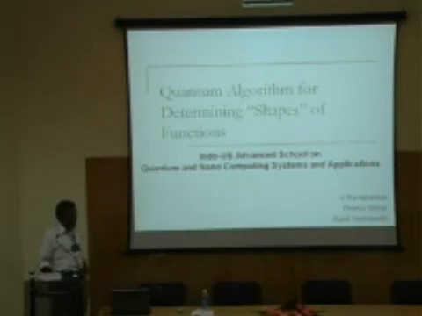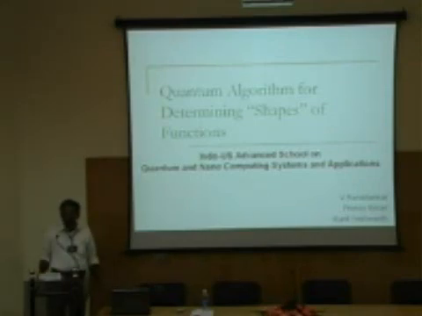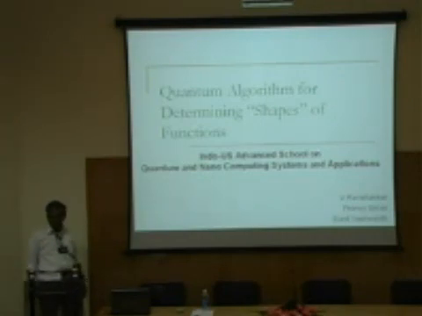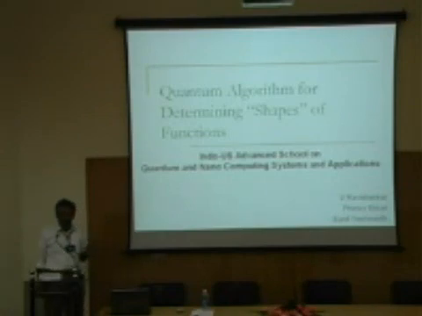This is the title of the talk, and the idea is that suppose there is a function, and you have a domain and a range. So you have a function which is defined from the domain to the range, and this function has a certain shape, and I want to know what the shape is. Now, the definition of shape is, of course, tricky. It depends on what the person looks at. So we have to be able to somewhat carefully define that. And there would be no unique definition, so we have to be conscious of that. So we will see how to do that. Actually, we will not do that. We will see that it emerges naturally.